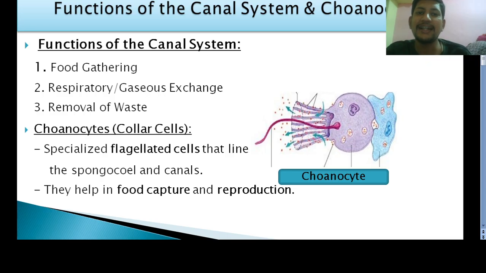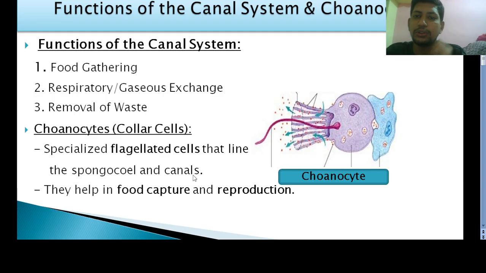Next, another important character of sponges is the presence of choanocytes. They are also called collar cells. You can see the diagram of a choanocyte. In exams they will ask what are choanocytes. So remember, these are specialized flagellated cells. They are present in the spongocele and canals.